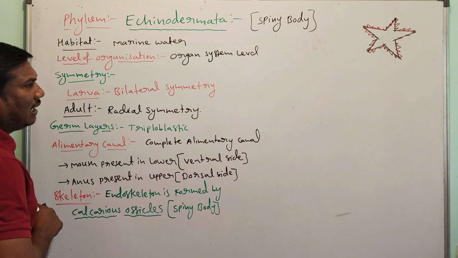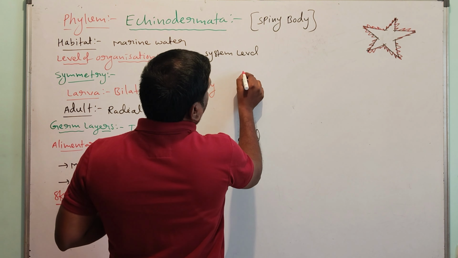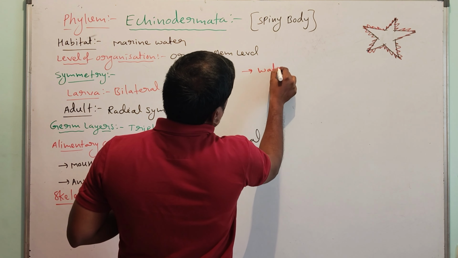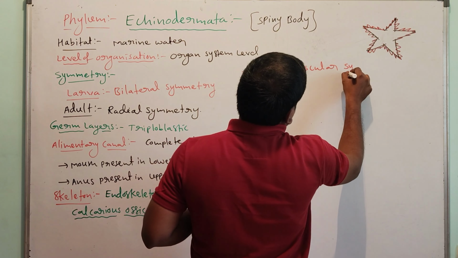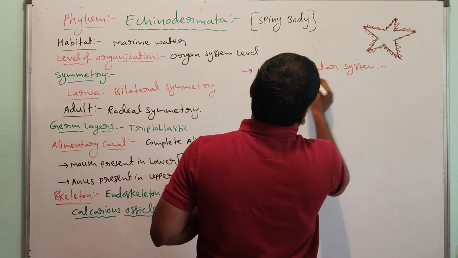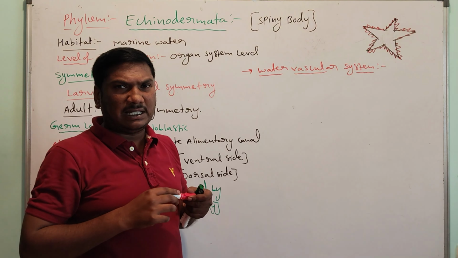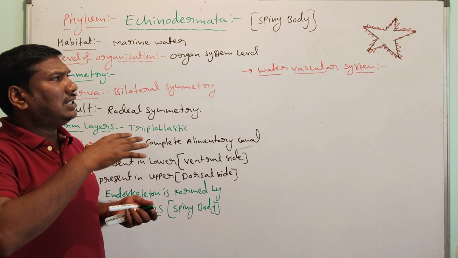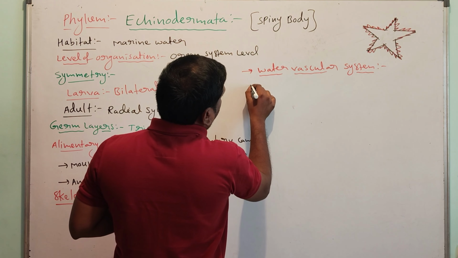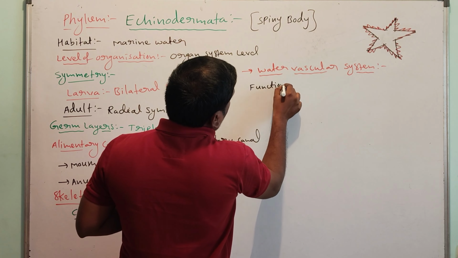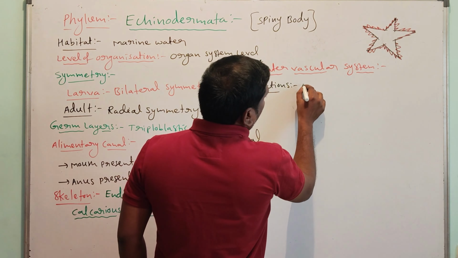Next one, very special character: water vascular system. In Echinodermata, the water vascular system is present. This water vascular system helps in several functions. Water vascular system functions are very important. First one is locomotion.